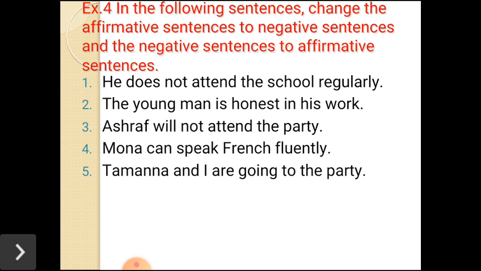Exercise 4. Exercises 1 to 3 we have finished in the first part of this lesson on sentences. Now exercise 4. In the following sentences, change the affirmative sentences to negative sentences and the negative sentences to affirmative sentences. In the previous slide, we have learned how to make affirmative and negative sentences. Okay, so this is the exercise you have to do. If a sentence is affirmative, you have to make it negative, and if it is negative, you have to make it affirmative.